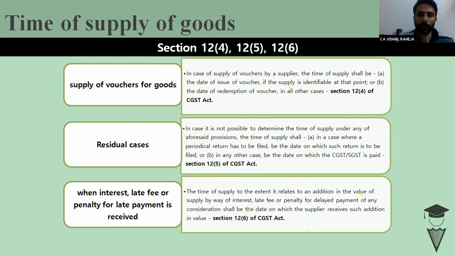And right now we are moving further. In the residual cases, if we are still not in a position to determine, then in that case the periodical return has to be filed. In that situation, that would be the date. But can you please give me an example where, what would be the situations where residual cases and where there is a difficulty to determine time of supply in above provisions? What would be the cases that a person is unable to determine the time of supply?